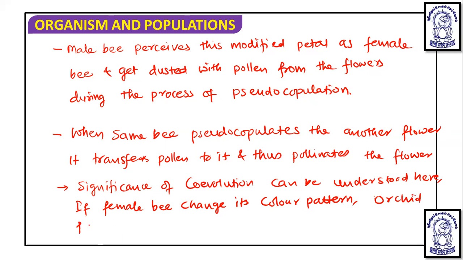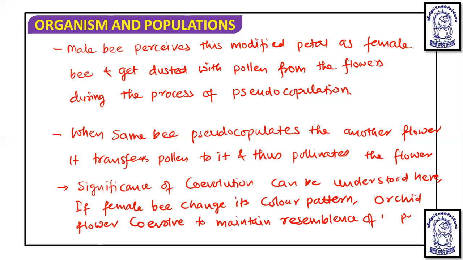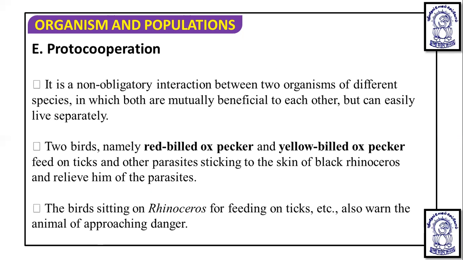the orchid flower co-evolves to maintain the resemblance of its petal to the female bee. Okay, in such a way the mutualism occurs. So these are all examples of mutualism which we have discussed.